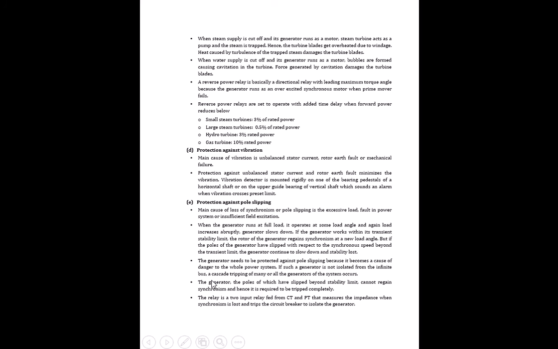So this is the end of your chapter 7, which is protection of generator. It is a very small chapter because we have only some kinds of protection, and we only have to learn the theories and how to protect our generator from the different kinds of faults.